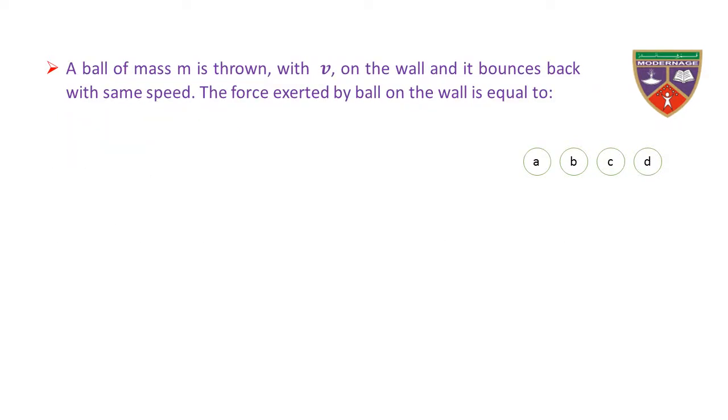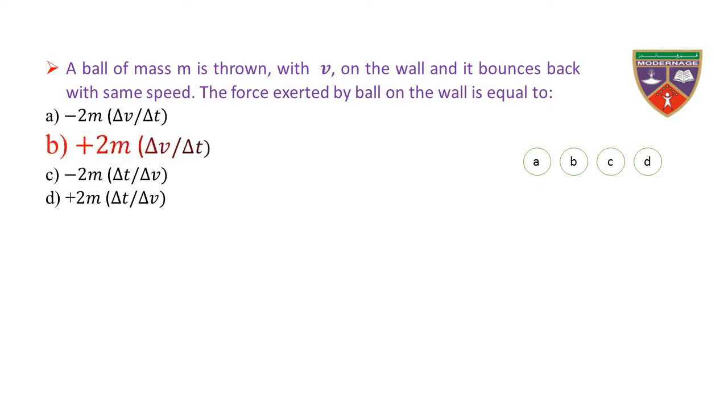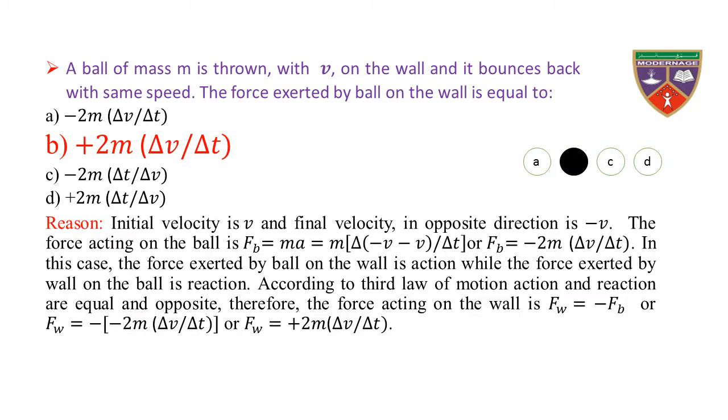A ball of mass m is thrown with v on the wall and it bounces back with same speed. The force exerted by ball on the wall is equal to: option A, minus 2m delta v over delta t; option B, plus 2m delta v over delta t; option C, minus 2m delta t over delta v; option D, plus 2m delta t over delta v. The key is plus 2m delta v divided by delta t. Therefore, the correct option is B.